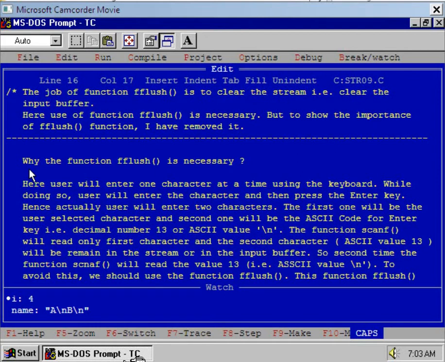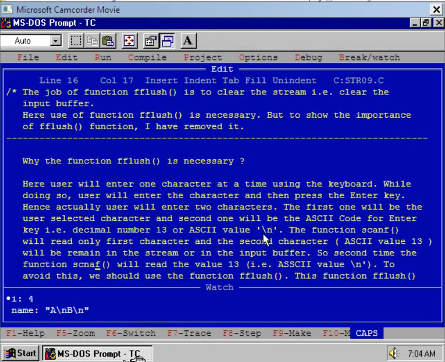Now my question is why the function flush is necessary. You see, here the user will enter one character at a time using the keyboard. While doing so, the user will enter the character and then press the enter key. Understood this point? The user will enter the character, say capital A, and then press the enter key. Hence, actually the user will enter two characters. The first one will be the user selected character, say capital A, and the second one will be the ASCII code for the enter key, that is decimal number 13 or ASCII value /n.